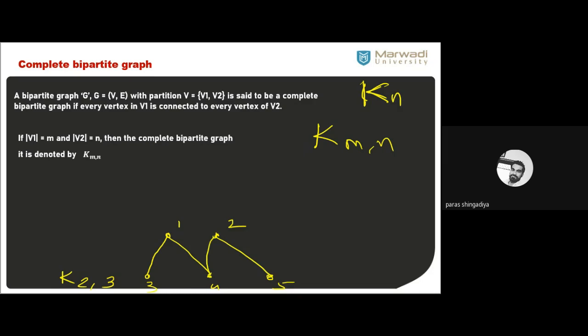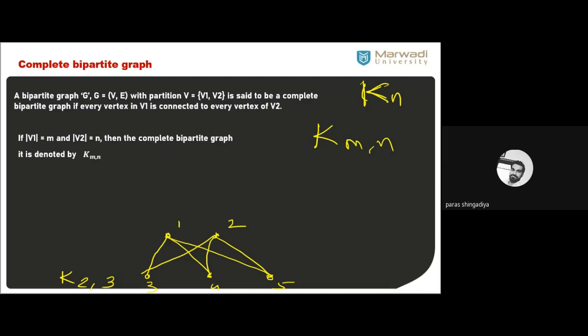Is it a complete graph? No. Why is it not a complete graph? क्योंकि 1 और 5 के बीच में एज नहीं है. Okay, it is called a bipartite graph but not a complete bipartite graph. Okay, so each and every pair should be connected. Every vertex of V1 should be connected to every vertex of V2. Okay, similarly 2 to 5, 2 to 3 is also not there. So now you can see that